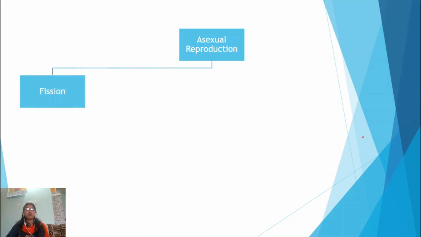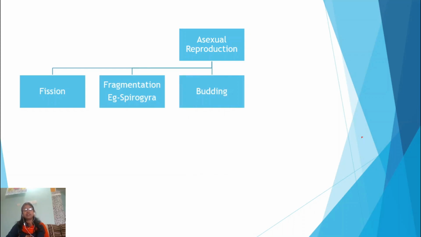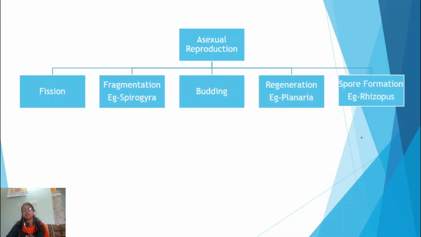Now, types of asexual reproduction. There are different types of asexual reproduction depending upon the process or the event. First is fission, second is fragmentation, next budding, then regeneration, and the next one is spore formation.